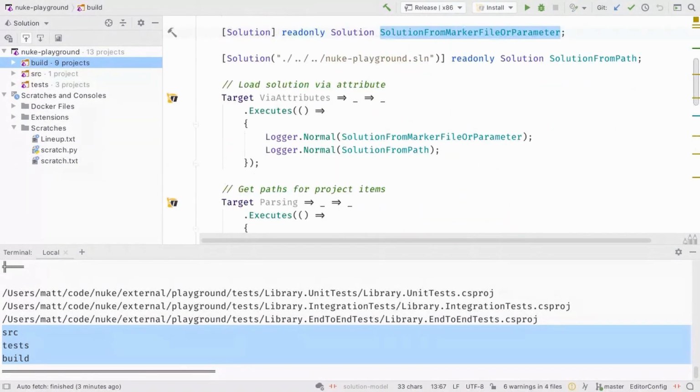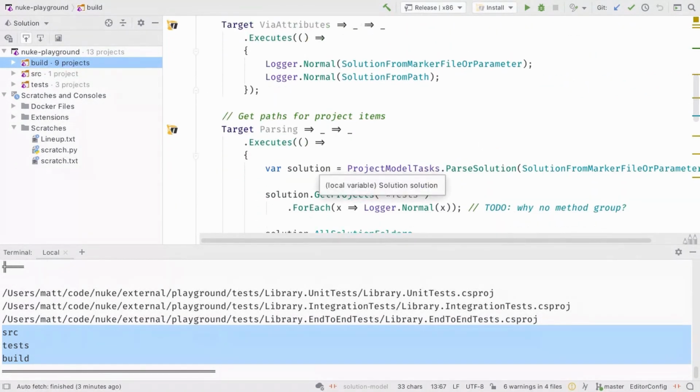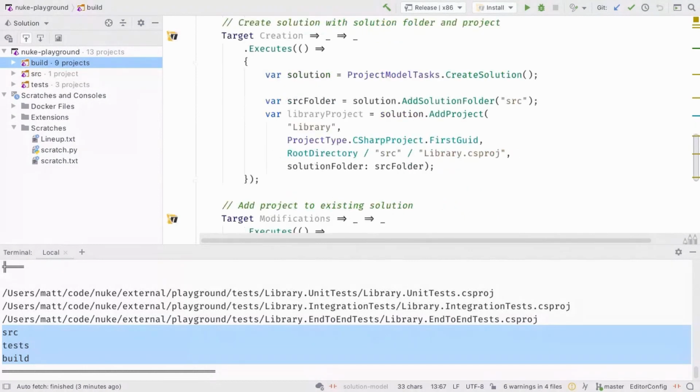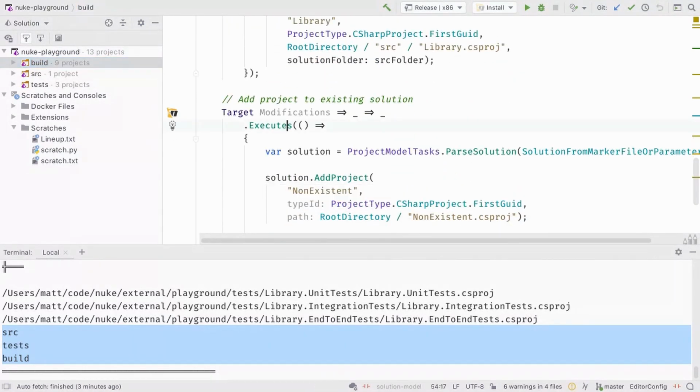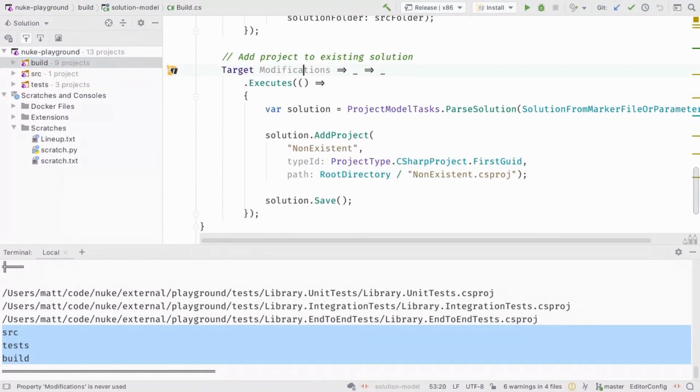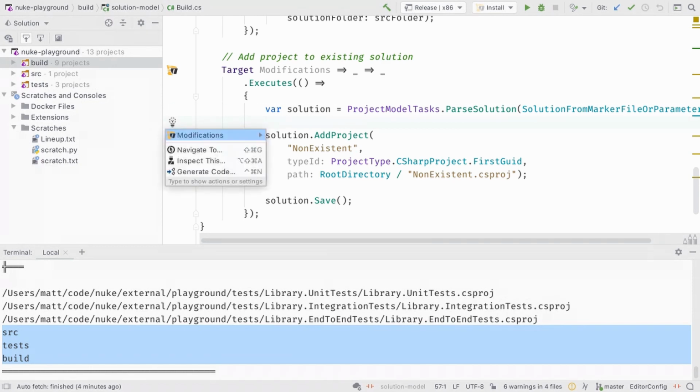We can not only parse them and iterate over the information that we have, we can also modify them. So for instance, here, modifications, we just get our solution, which is the same, and add a project which is non-existent. And I will just execute that.